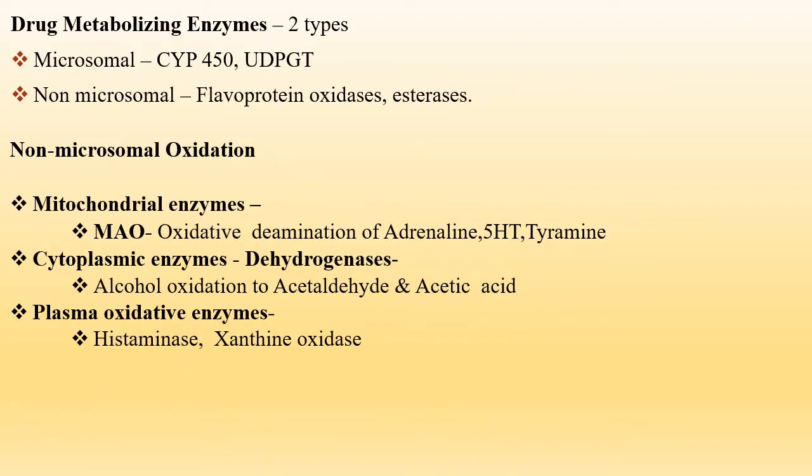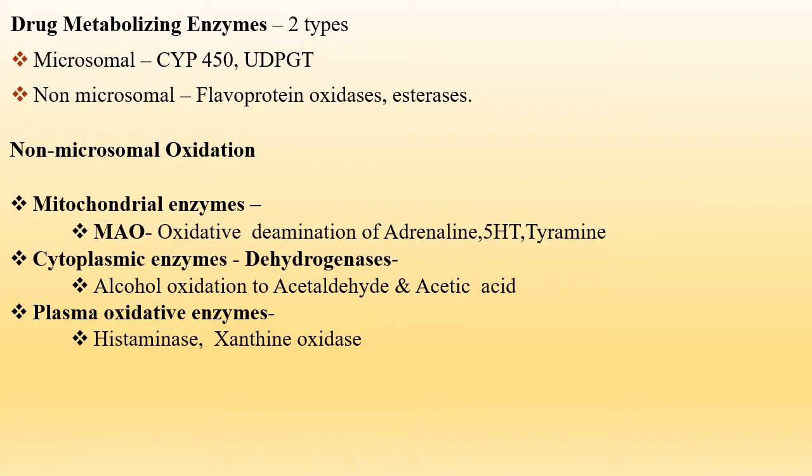As we have already discussed, the two types of drug metabolizing enzymes involved in biotransformation are the microsomal and non-microsomal. The microsomal enzymes are the CYP450 or UDPGT, and the non-microsomal enzymes are the lipoproteins, oxidase and esterase. The non-microsomal oxidations are basically carried out by the mitochondrial enzymes, cytoplasmic enzymes, and plasma oxidative enzymes.